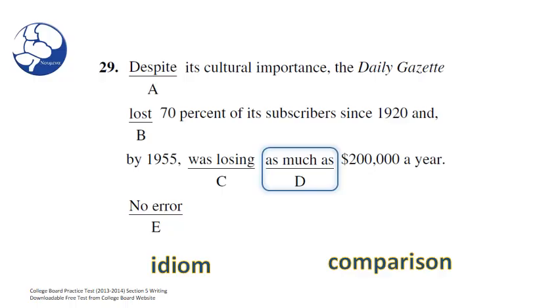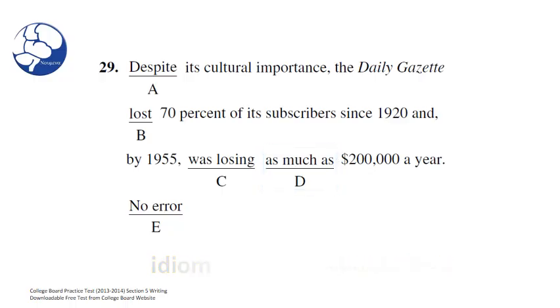Great. That brings us back to B. Lost. We have a verb tense error here. The simple past tense verb lost is incorrect. We need to get rid of it and replace it with had lost. What do you think, Anthony Swenson?